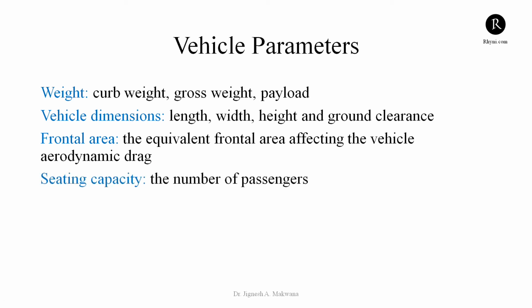Then seating capacity, 2-seater, 3-seater, it should be specified. The number of passengers is the seating capacity, and the cargo capacity is represented in volume, the volume of cargo. So these are several basic parameters of a vehicle, and these parameters will be required in one form or another, which we will see later.